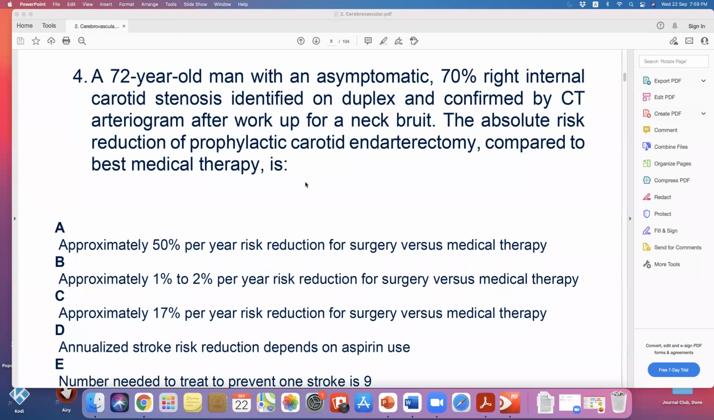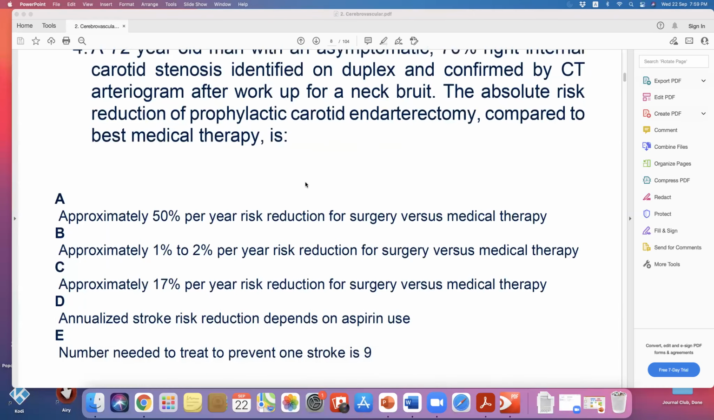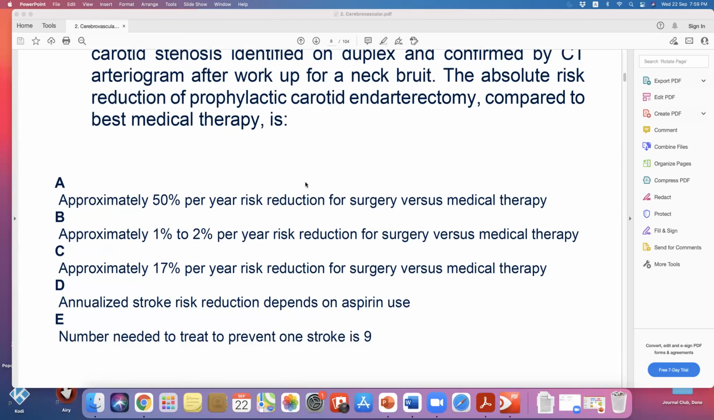Yeah, approximately 1 to 2% per year risk reduction for surgery versus medical therapy. According to our discussion, this is the answer. Right. C, approximately 17% per year risk reduction of surgery versus medical therapy? This is too much. Annualized stroke risk reduction depends on aspirin use? Not really. Number needed to treat to prevent 1 stroke is 9?